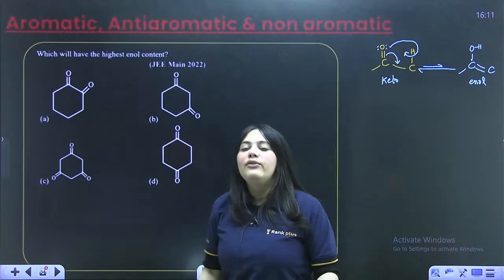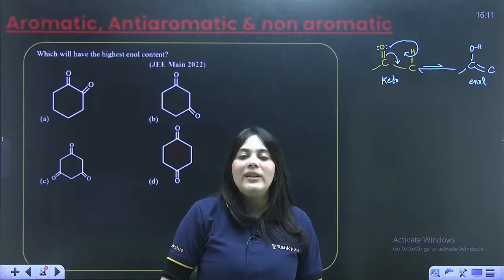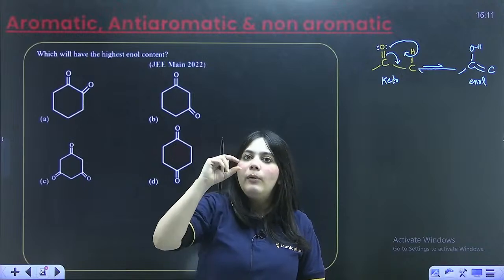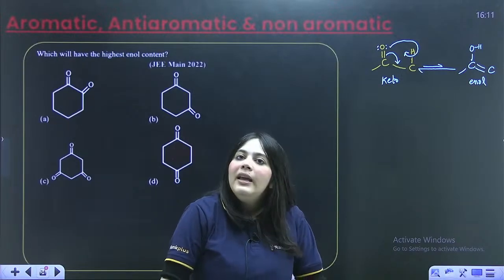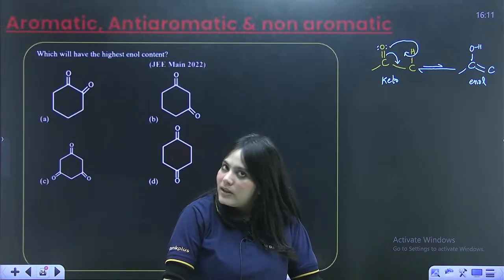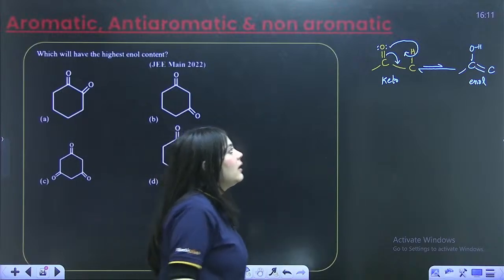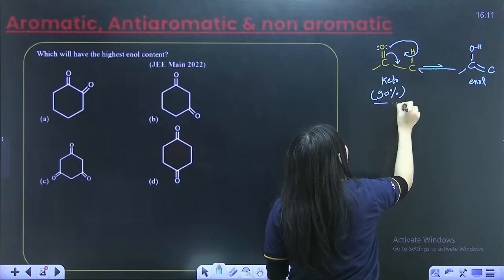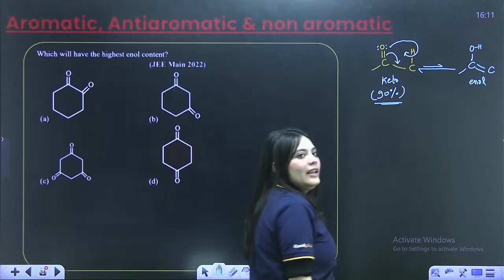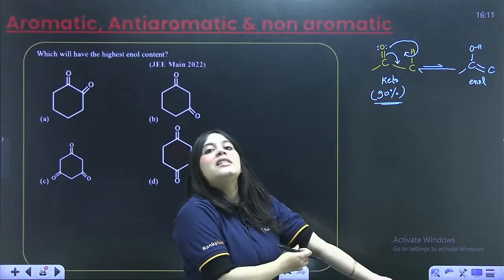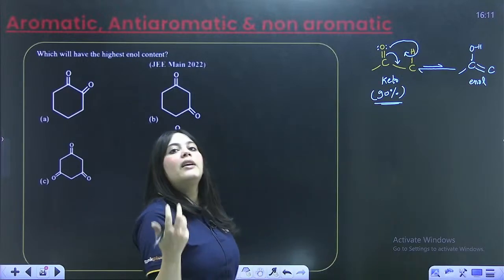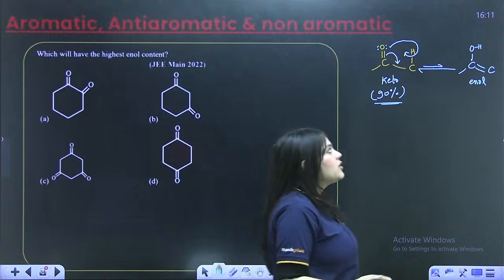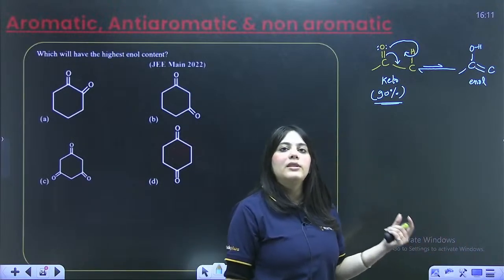Generally, in 90 or 95% of the cases, keto forms are more stable, because whenever a double bond and the OH are on the same carbon, it is not a stable species. They are not stable at all, right? So in 90% of the cases, the keto form is more stable than the enol form. But there are certain cases where the enol form actually becomes more stable. And when does that happen?